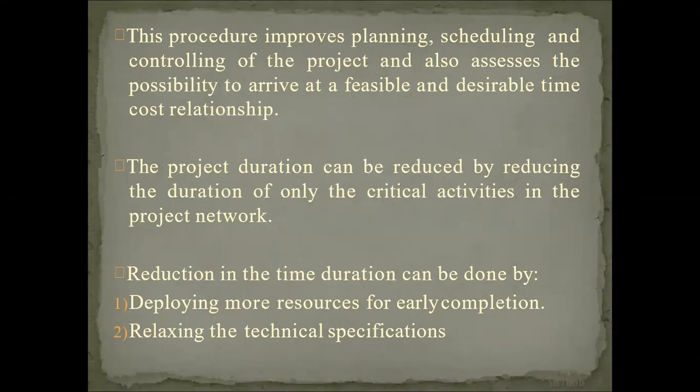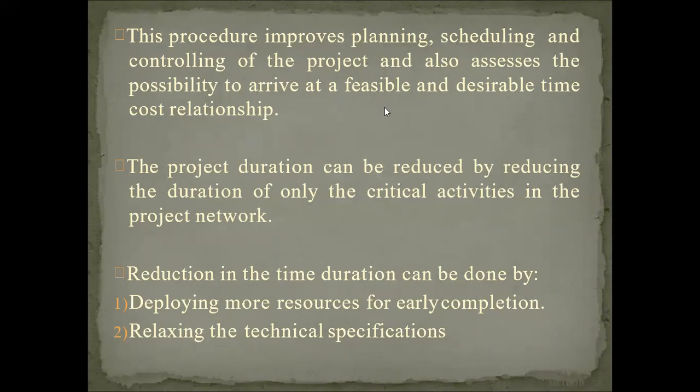And all these things give us something in our hand: a feasible and desirable time cost relationship. Feasible and desirable time cost relationship means that without wasting much time, within the scheduled time, the project can be completed. Desirable cost means an appropriate cost, not more expenditure. Is it right? So the appropriate cost should be used for that particular project.